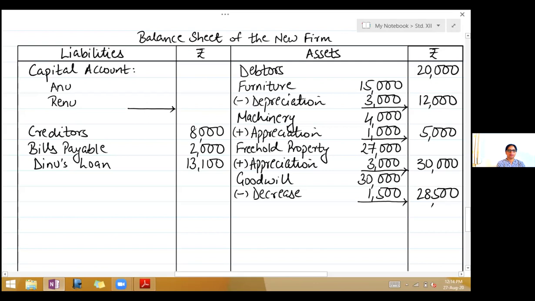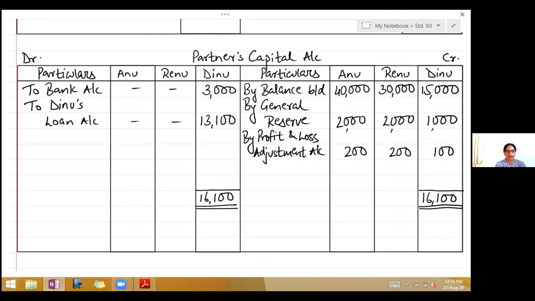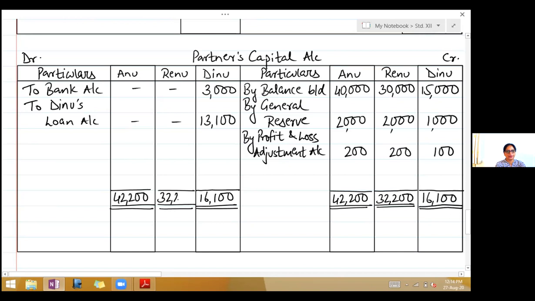Okay, now close the remaining two partners. Take Anu's capital account credit side total. Anu is 42,200 and Renu is 32,200. Write it on the debit side. 42,200, 32,200. Now get the balances in their account.